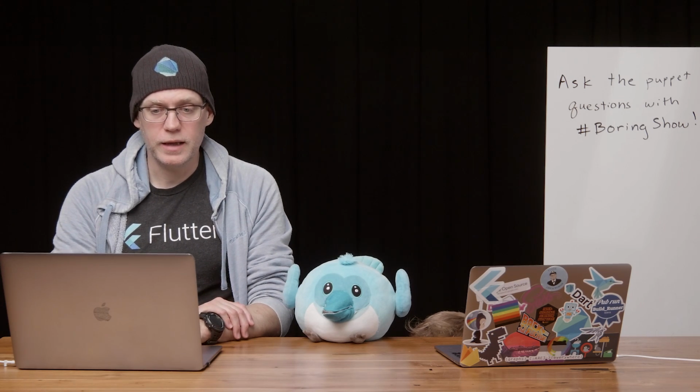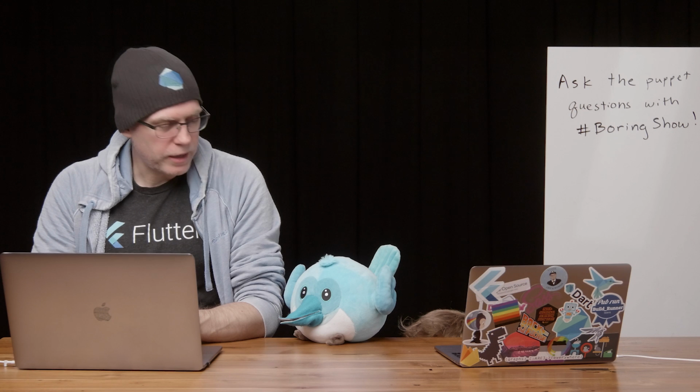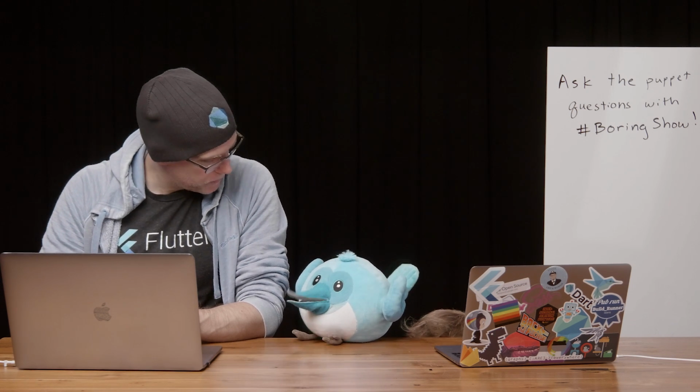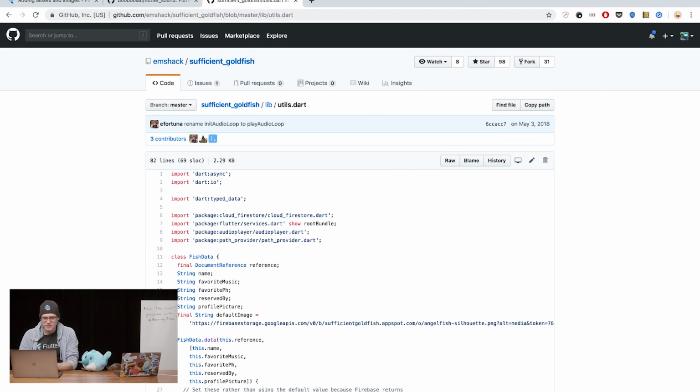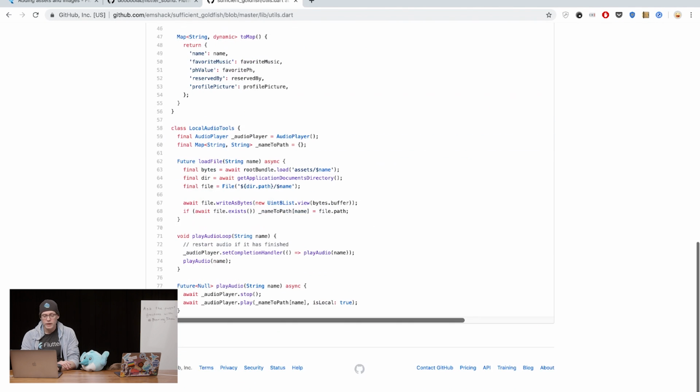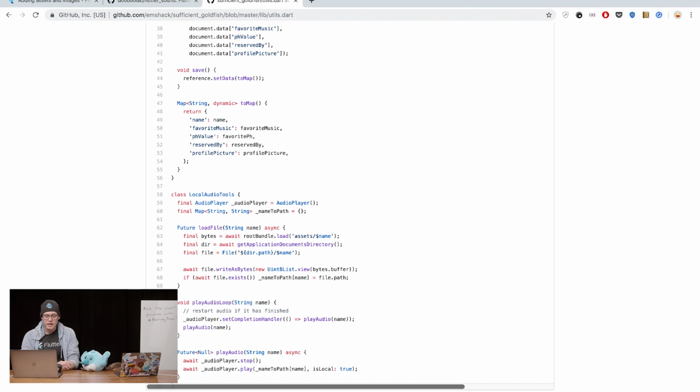What they did at I/O last year, taking a look at the, who did do that I/O talk, Sufficient Goldfish? I helped. You helped, indeed. But it's in Emily Shack's repo. And down here we have a simple class, and what it does is it actually takes an asset and saves it to a file locally, so that when you need to access things via file URL, you can get that. So we can use that, and that will be great.